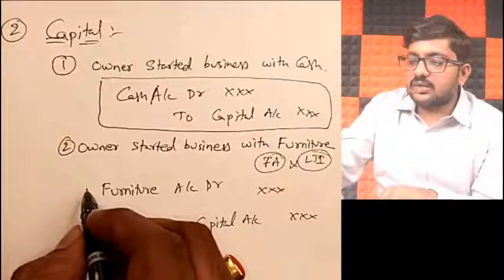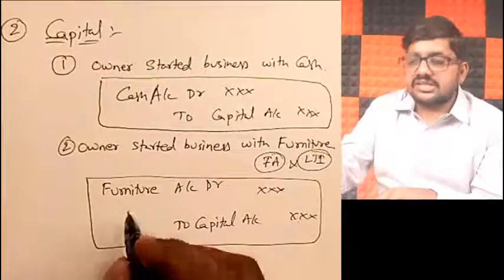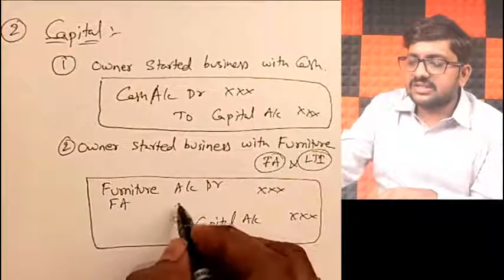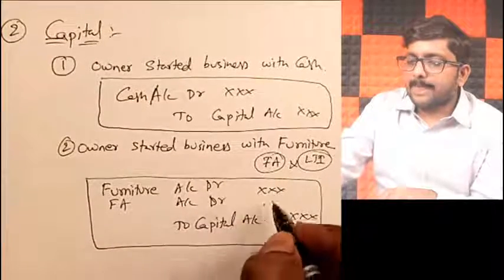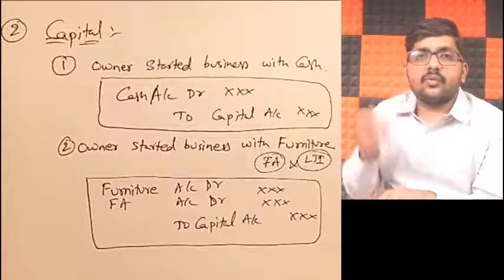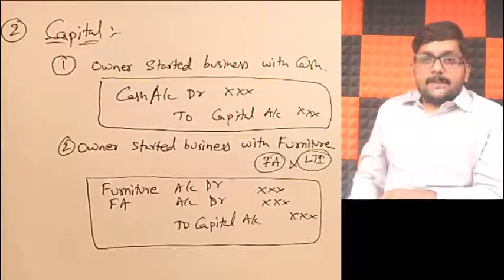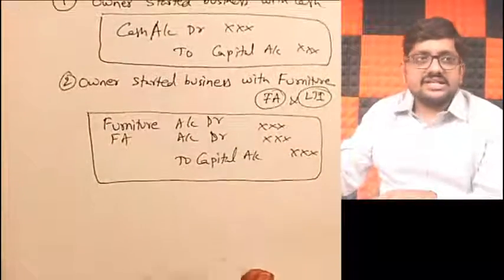If owner introduces furniture, we will take furniture. Sir, he introduced some other fixed asset, sir. No problem, I'll take that particular fixed asset account debit only. Sir, he has introduced investments, sir. No problem. Investments account debit to capital. Whatever he introduces, the same thing, I will take it.